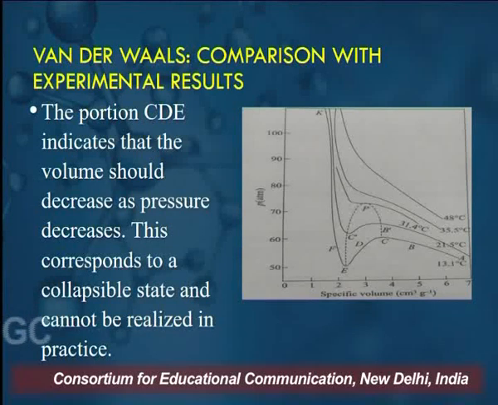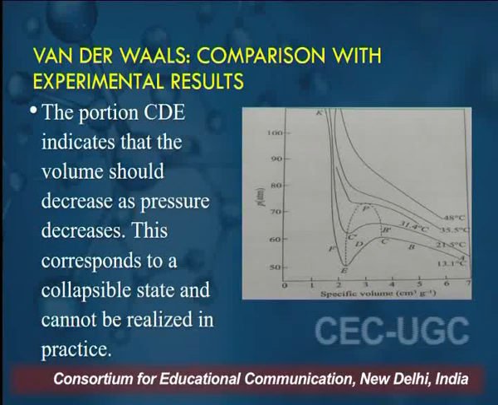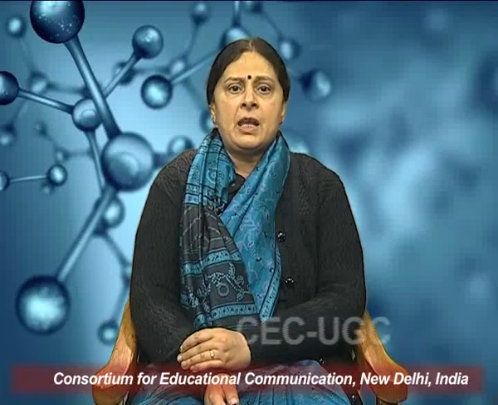Again, we are comparing the theoretical and experimental isotherms for CO2 gas only. Hence, we can note that a proper interpretation of van der Waals curves helps to resolve an apparent discrepancy with the observed results.